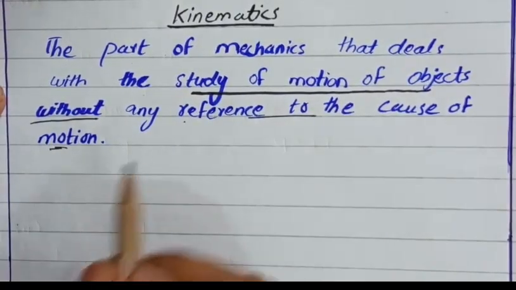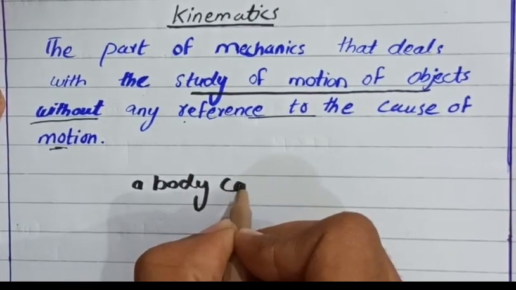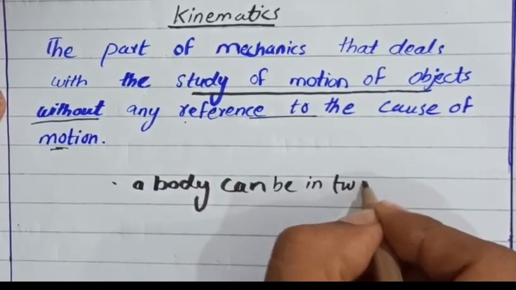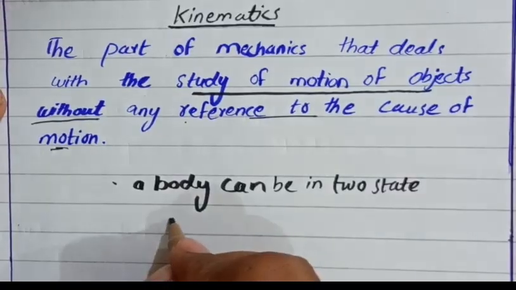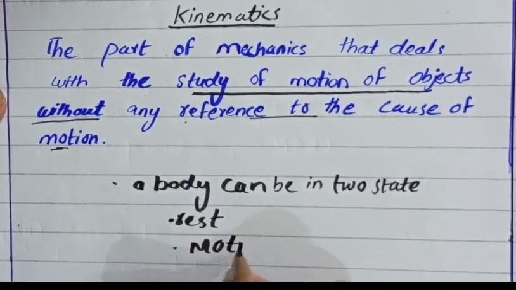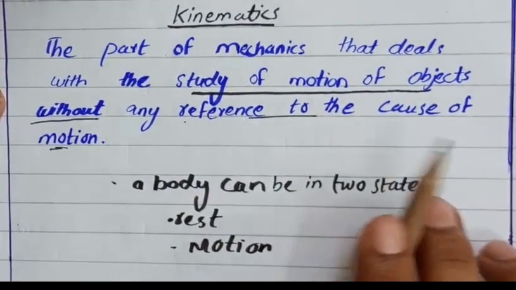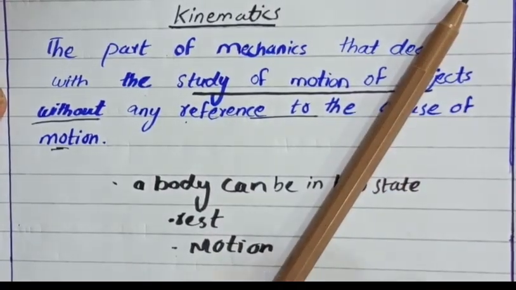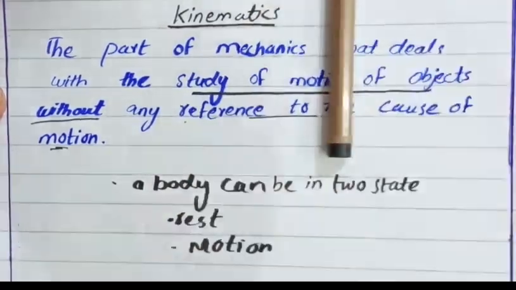As you know, a body can be in two states: whether it is at rest or it is in motion. For example, I've kept this marker here, so it is at rest. If I take this marker up and make it move, it is in motion.